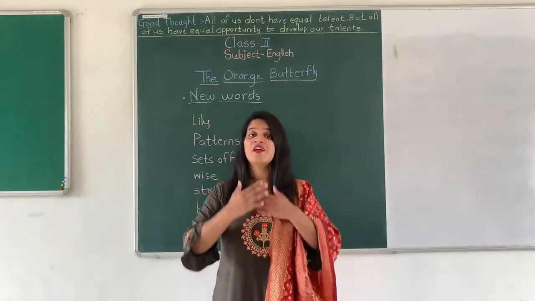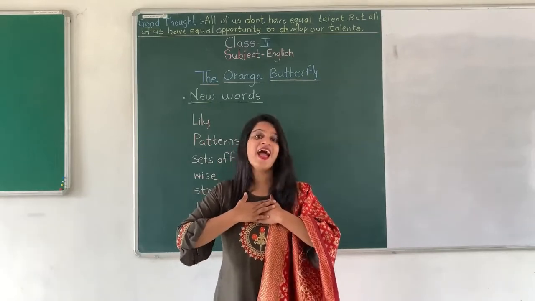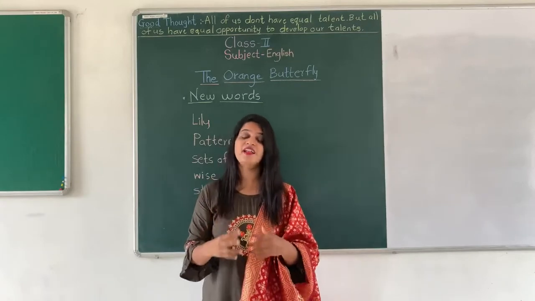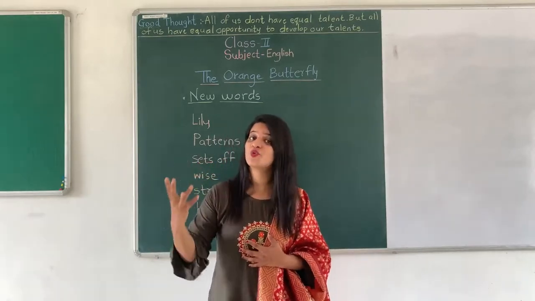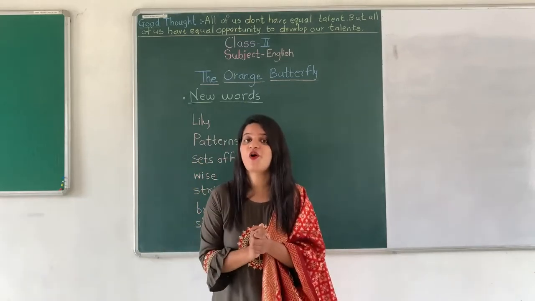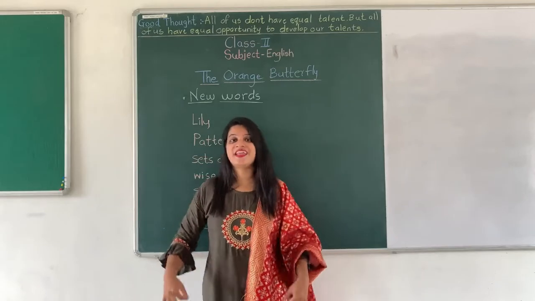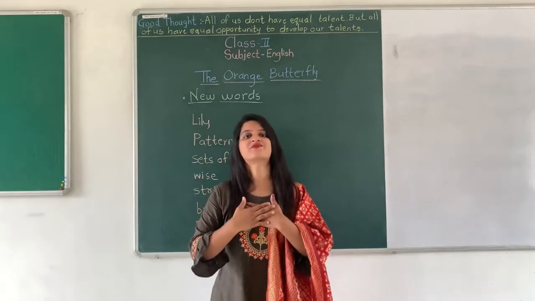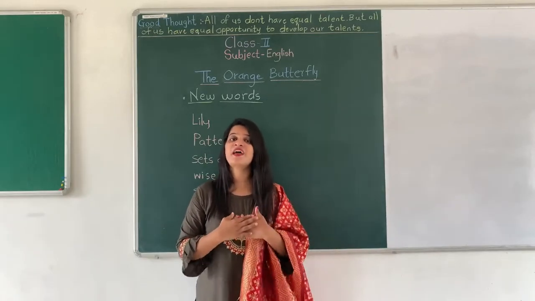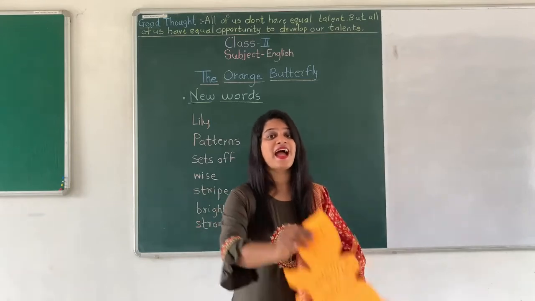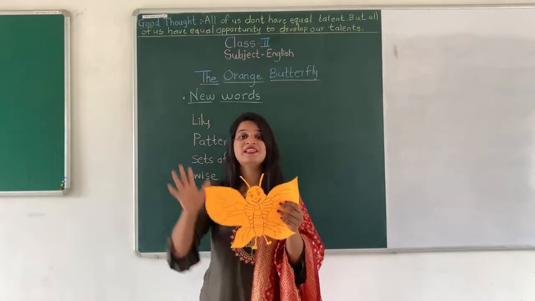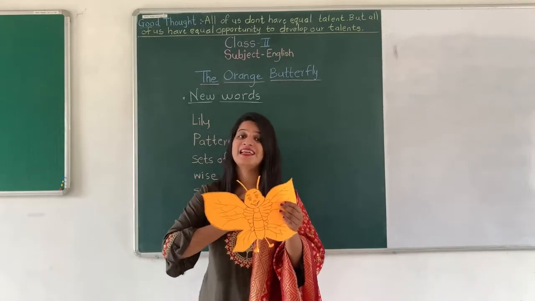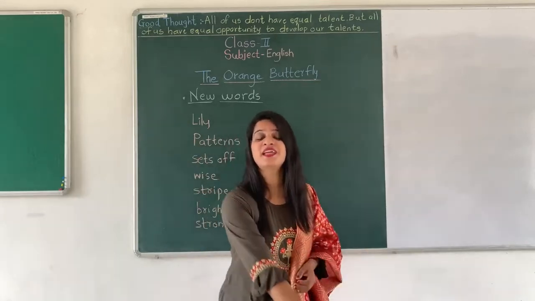So my dear children, we all are blessed. Okay? How? We are able to walk properly, we are able to talk, we are able to eat, right? We get food two times, three times, as many times as we wish, right? And we are also wearing nice dresses. So we all are blessed that we have all these things with us. Okay? Even we are able to pick up something, like I have picked up this picture. That means we have hands and we are beautiful. Okay? We are blessed that we are doing our own work.